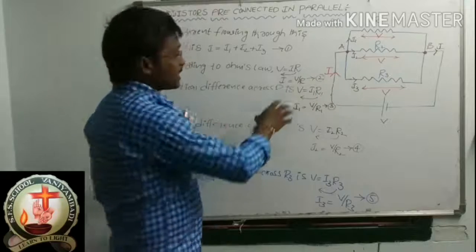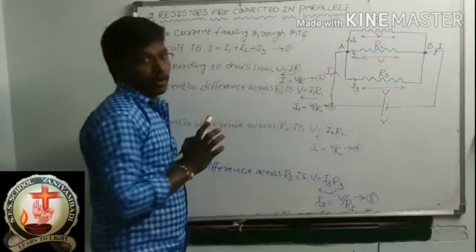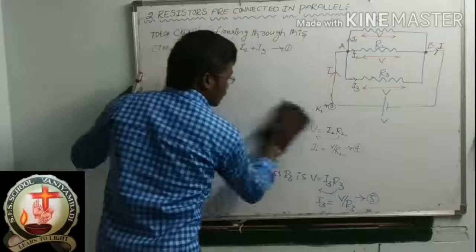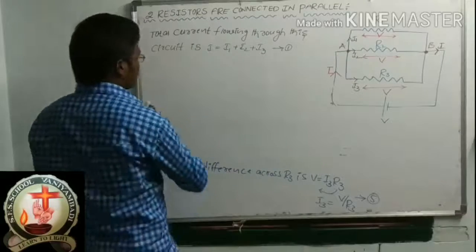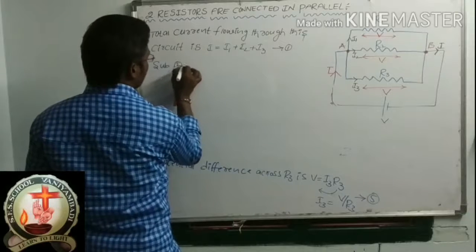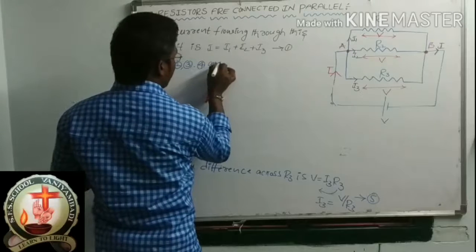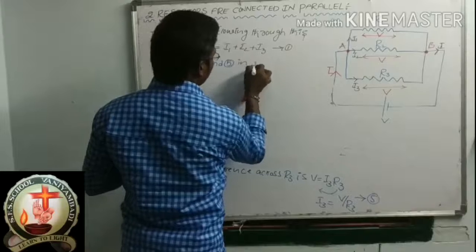Please substitute equation 2, equation 3, equation 4 and equation 5 in equation 1.